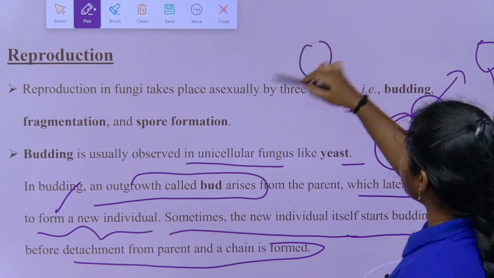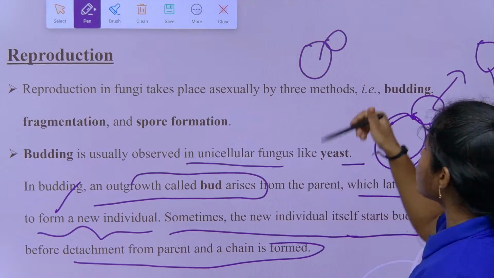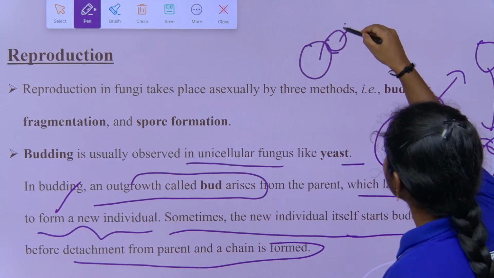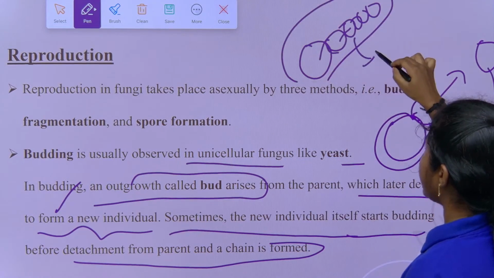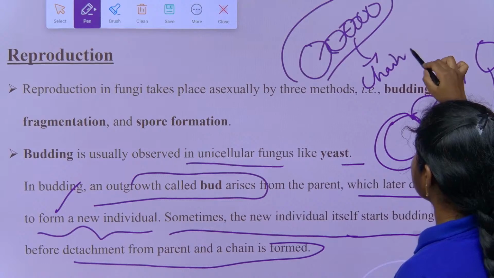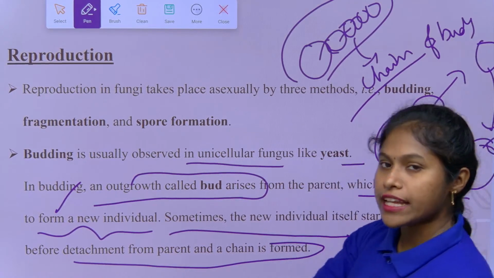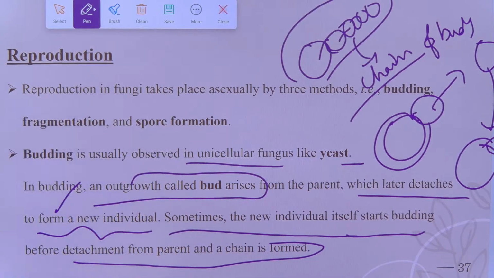The bud shows an outgrowth, and if conditions are favorable, this bud also grows another bud. So this forms a chain of buds in some cases, or else it detaches from the parent and forms a new bud, right, children. This is how exact copies of the parent are formed in unicellular yeast fungi.